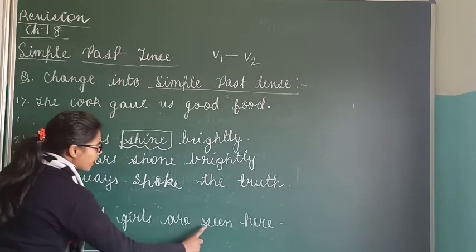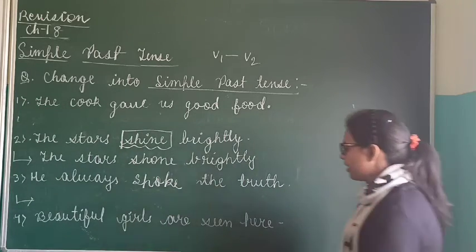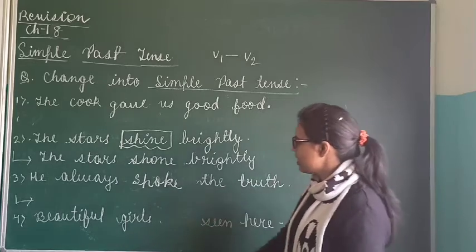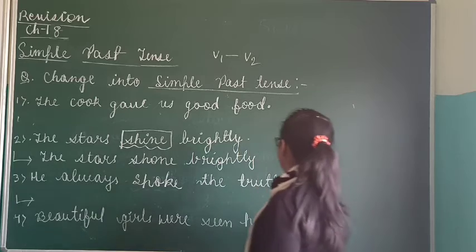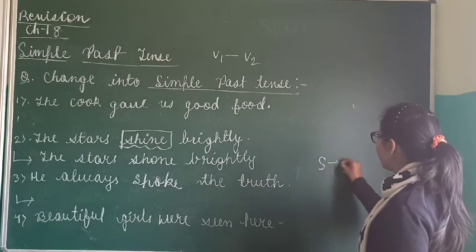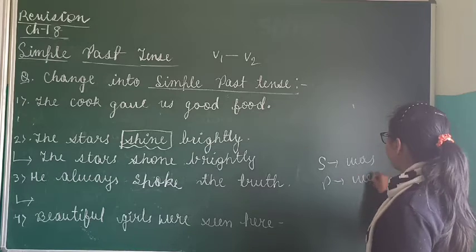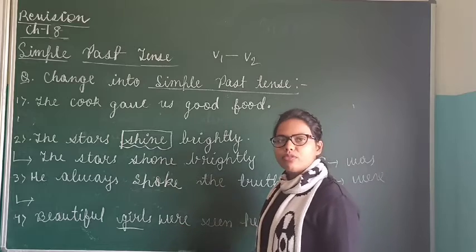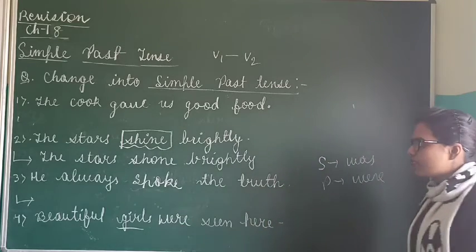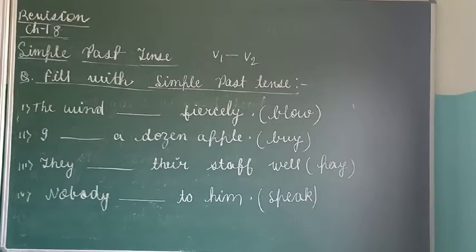Beautiful girls are seen here. Okay. Here we will change are to what? Verb. Why verb? If you remember, in past tense, if the subject is singular, we used to write was, and if the subject is plural, we used to write were. Now you see girls. Girls is what? Plural. So this will change to were. Beautiful girls were seen here. Clear?